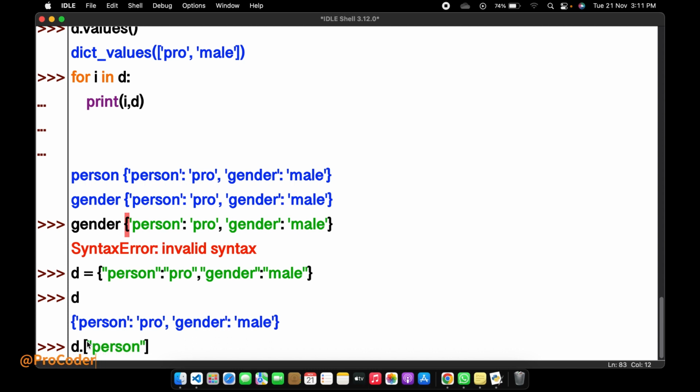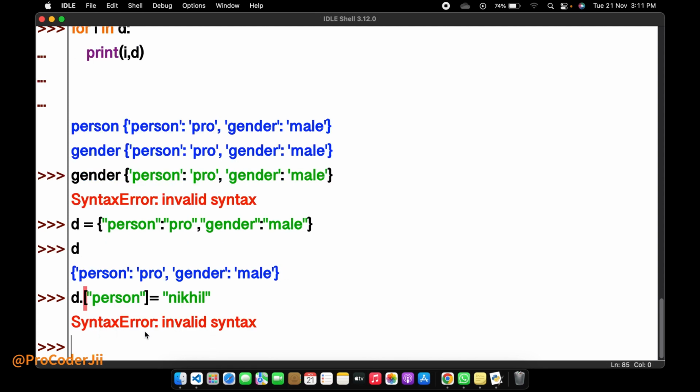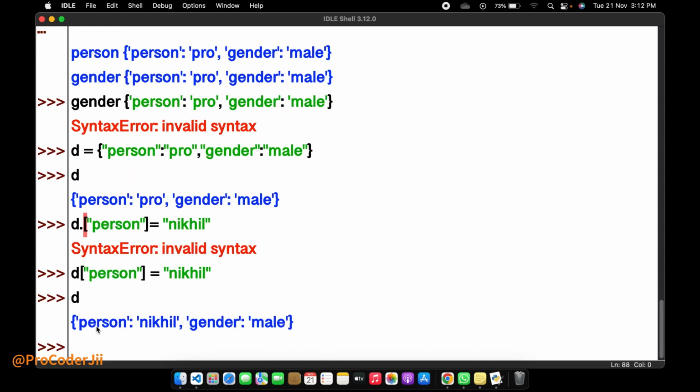I want to change the value of person to Nikhil. Invalid syntax, okay, dot is not needed. d of person, and I change the value to Nikhil, and then I get the value changed.